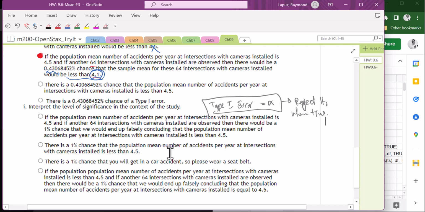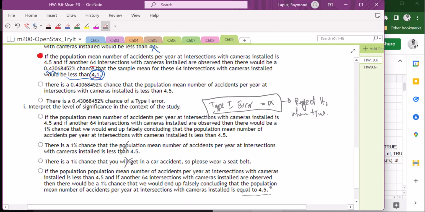There's a 1% chance of the population mean number of accidents, so that's not going to be it. So let's cross that one out. 1% chance that you get into a car accident, so please wear seatbelts. Let's cross that. If the population mean number of accidents with cameras installed is less than 4.5, another 64 intersections with cameras installed are observed, then there would be a 1% chance that we would end up falsely concluding that the population mean number of accidents with the cameras installed is equal to 4.5.